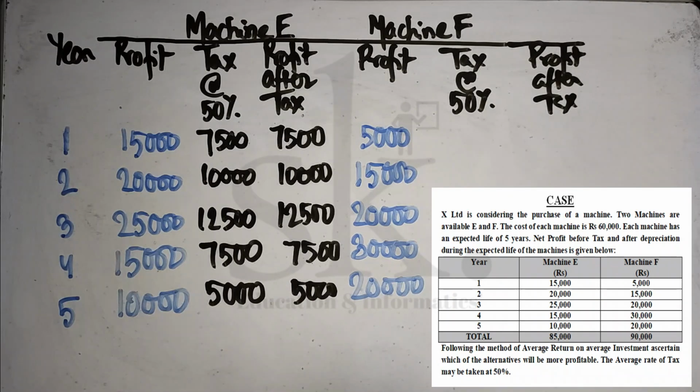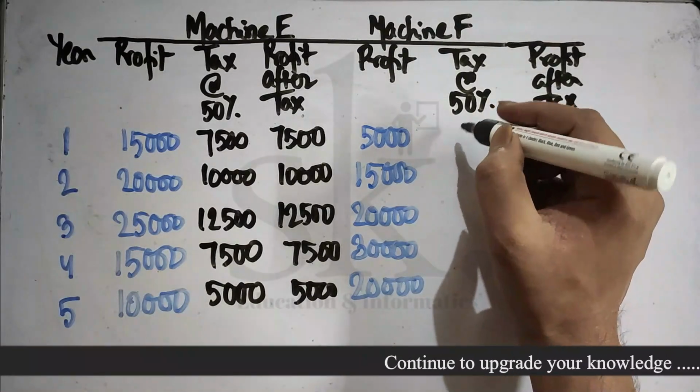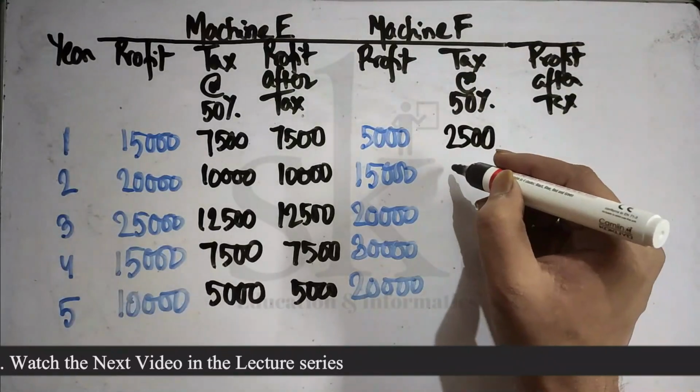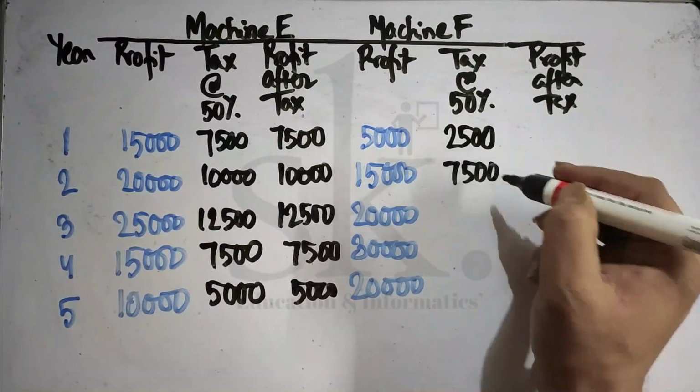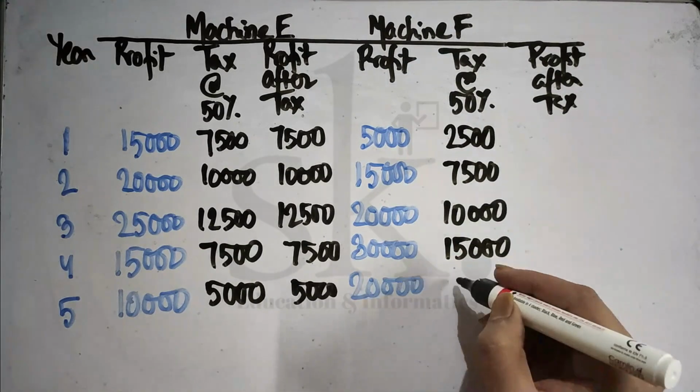Now let's talk about machine F. So machine F, for the first year, the tax component is 2,500. For the second year is 7,500. For the third year, it's 10,000. So 50% on 30,000 is 15,000. So 50% on 20,000 is 10,000.